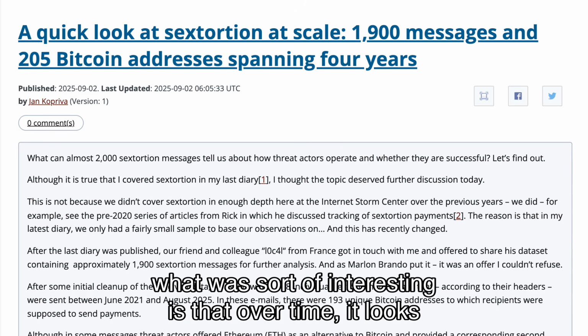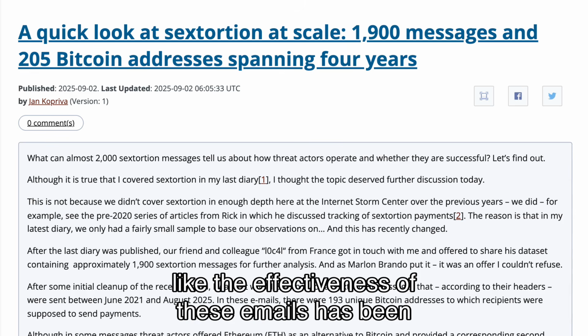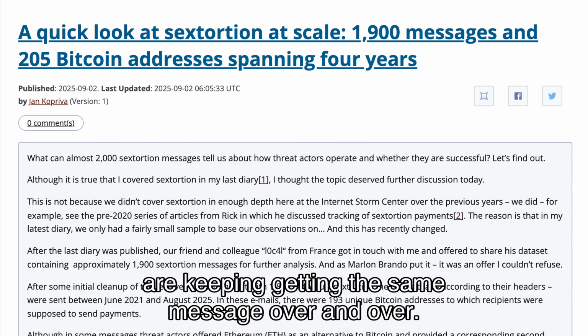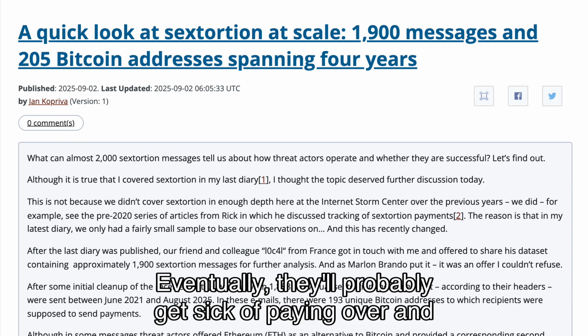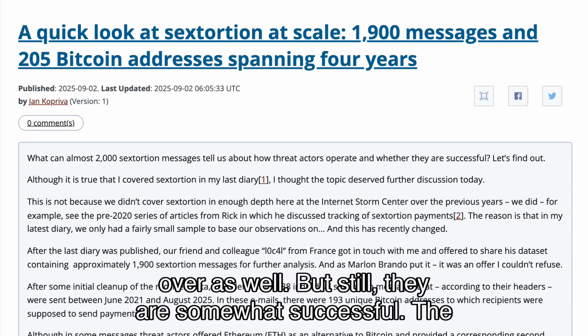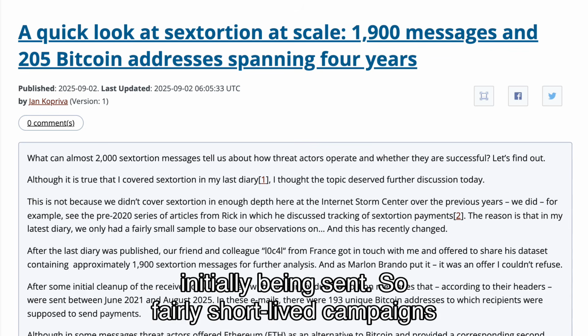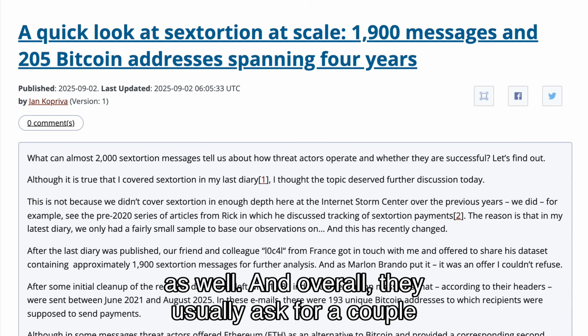Now, what was sort of interesting is that over time, it looks like the effectiveness of these emails has been declining, and that's kind of making sense given that people are getting the same message over and over. Eventually, they'll probably get sick of paying over and over as well. But still, they are somewhat successful. The payments usually arrive within a day of the messages initially being sent, so fairly short-lived campaigns as well.